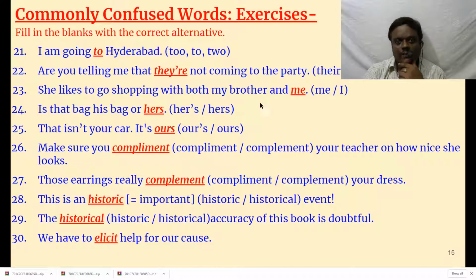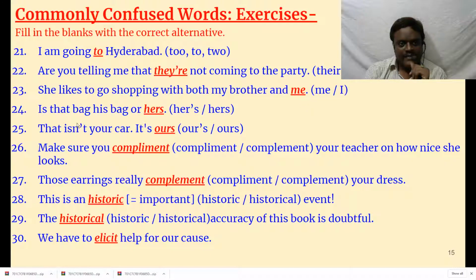She likes to go shopping with both my brother and me. This again is mostly confused. Sometimes we use I at the end of the sentence, but it should be the subject. The I is subjective case, whereas me is objective case or accusative case. When we use me, you see whether it is after the verb or before the verb. My brother is the object of with. So this is the object portion, so we have to use me.